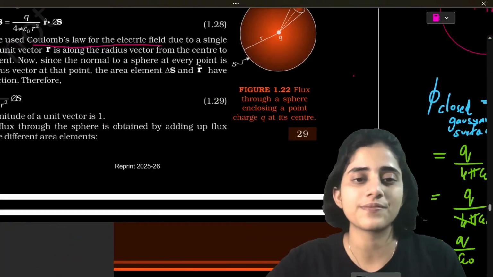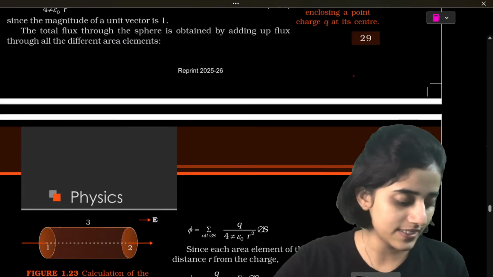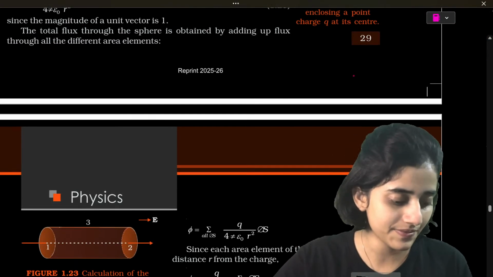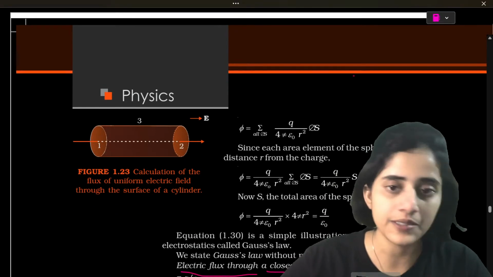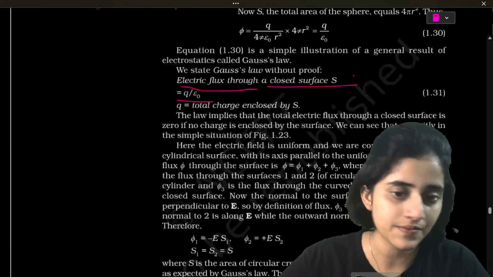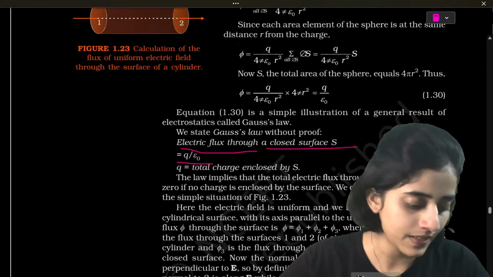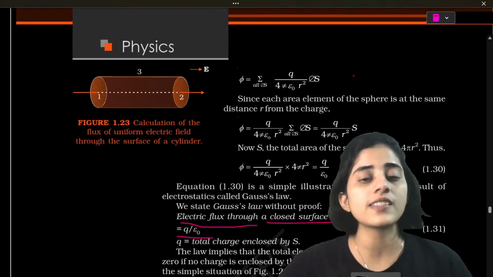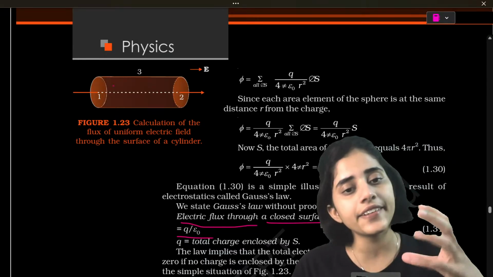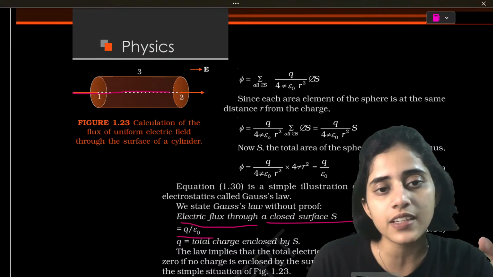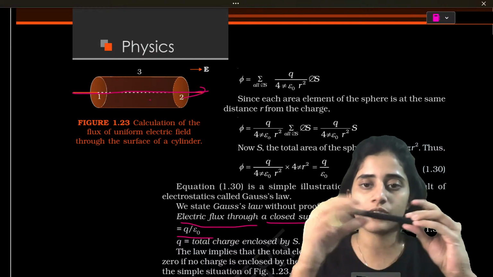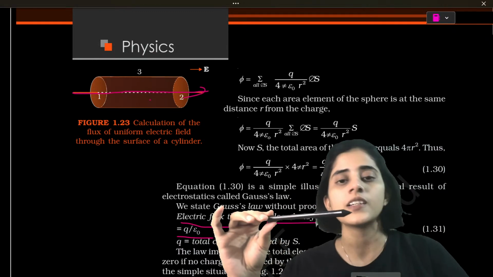Okay, now let's look at this. See, here you have a cylinder. A cylinder is another Gaussian surface. You can see there are field lines that are going like this.